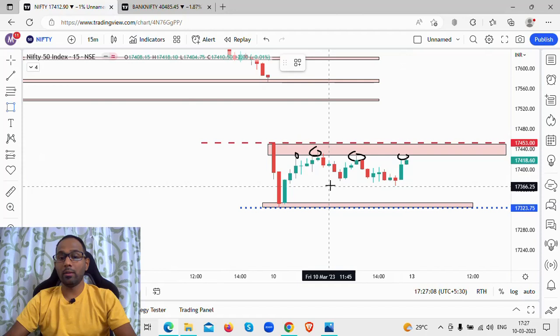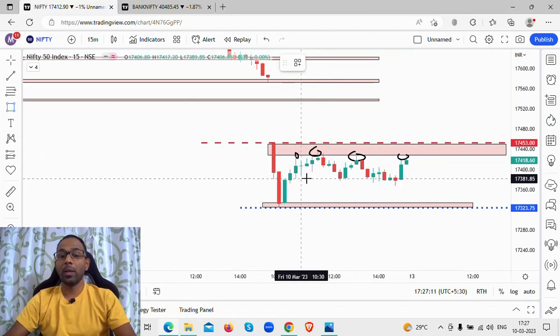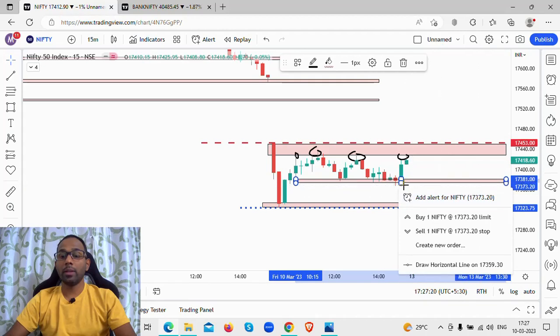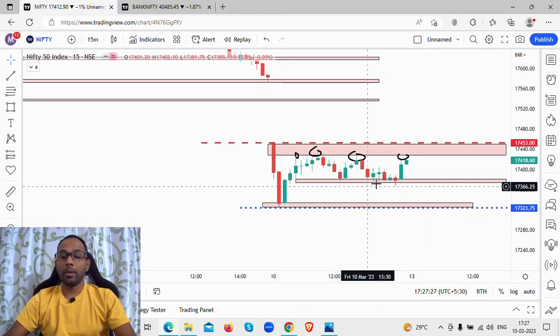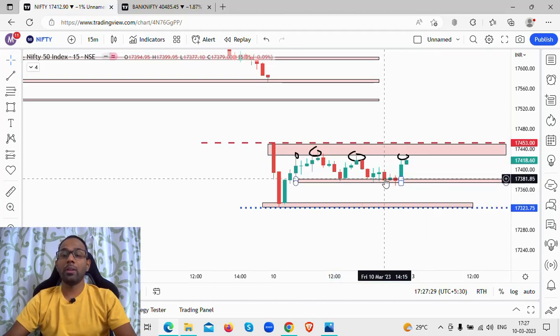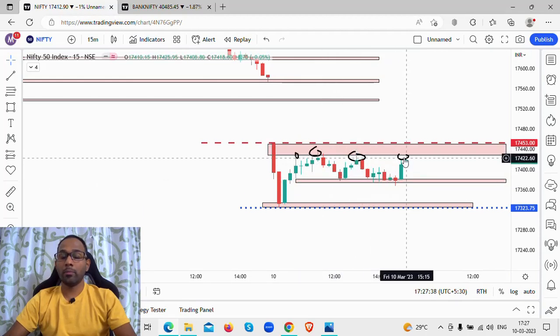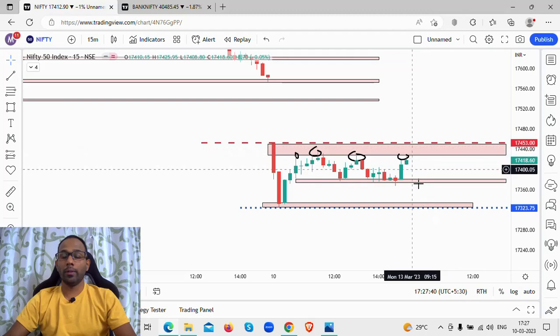You can clearly see there is a support level here which is playing out. This level is acting as a support level. Now there is a very thin support level here, 17,375 to 17,385 levels, so about 10 points. Clearly price was falling to this level and bouncing up, falling to this level and bouncing up. This is your support level.